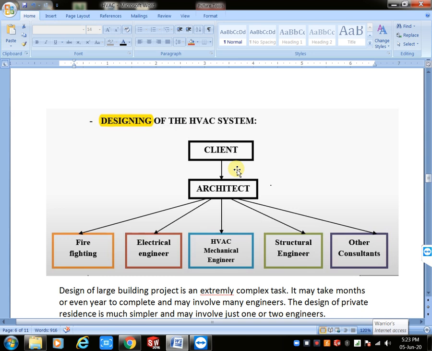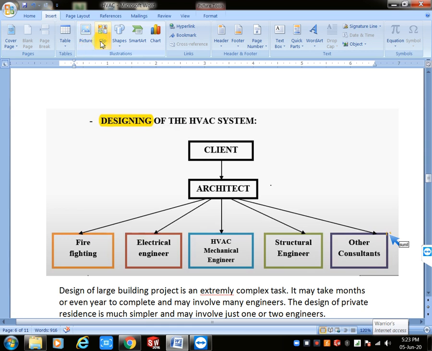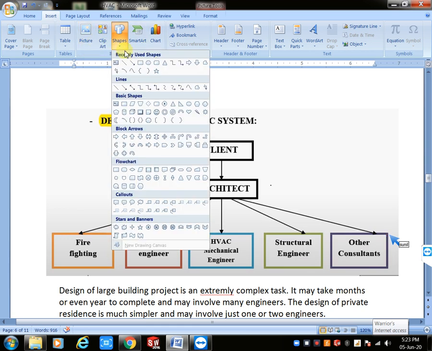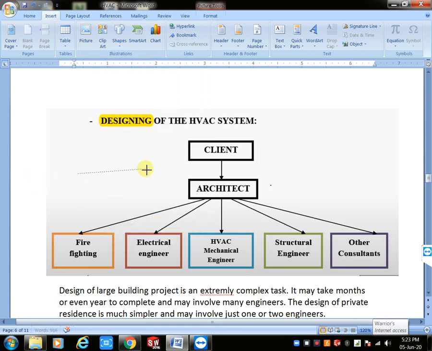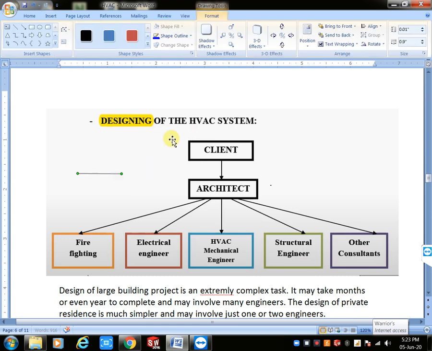For example, see, I will consider this is my one floor, and I will take another here to here. I will take one more.